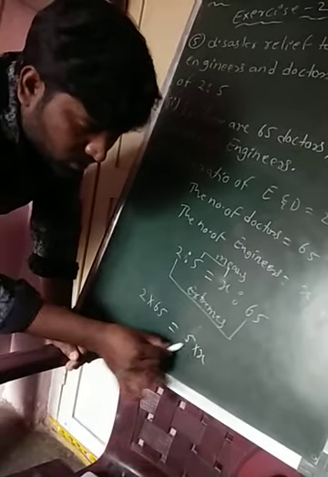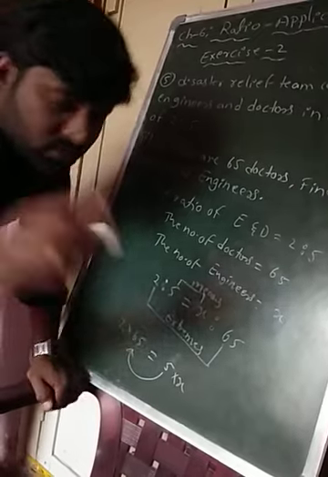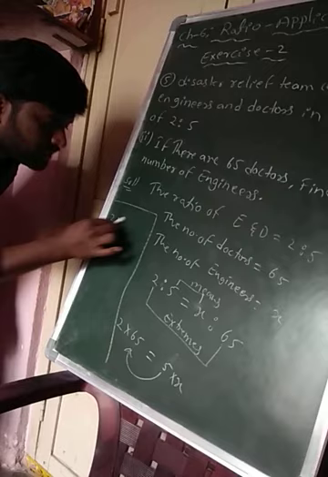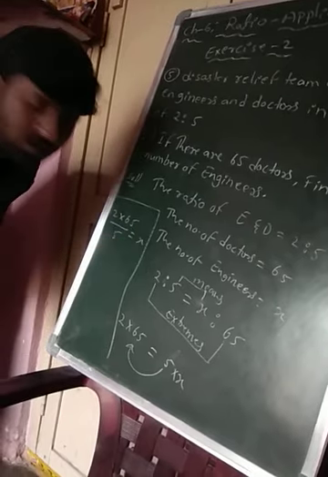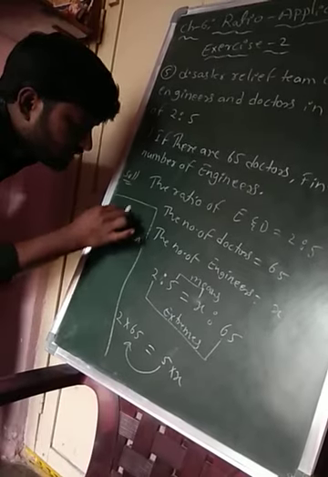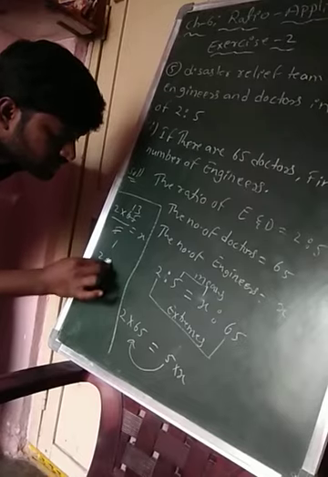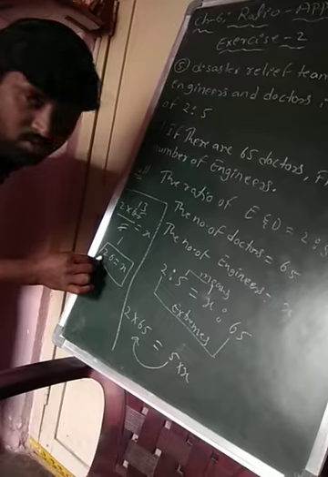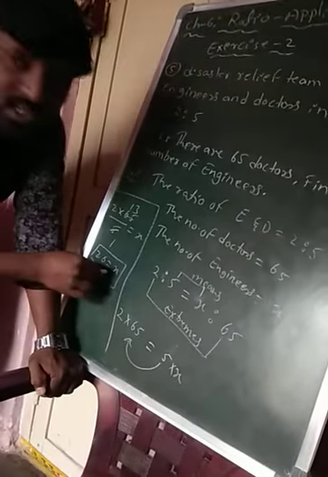Now 5 is transposing to LHS side. The into quantity becomes what nana? Division quantity. Now we can write 2 into 65 by 5 is equals to x. Now 5 ones are 5, 13s are 65. Now 2 into 13 is equals to what nana? 26. So the value x is equals to what nana? 26. Ante the number of engineers is equals to what? 26. Okay, this is the required solution.